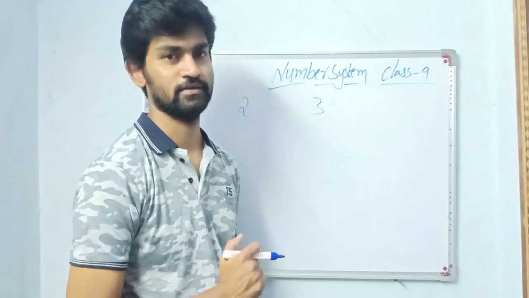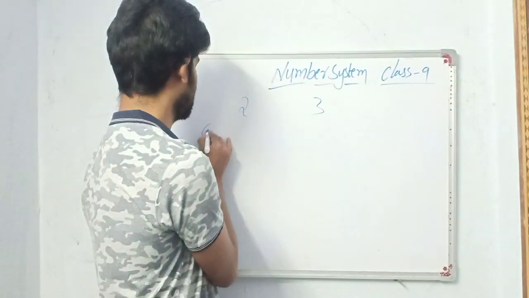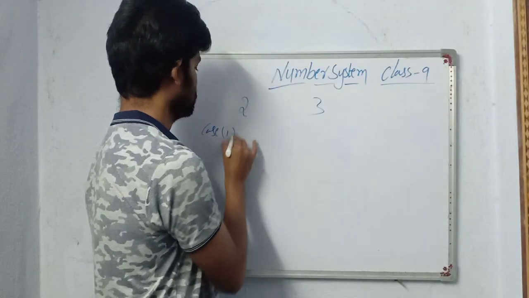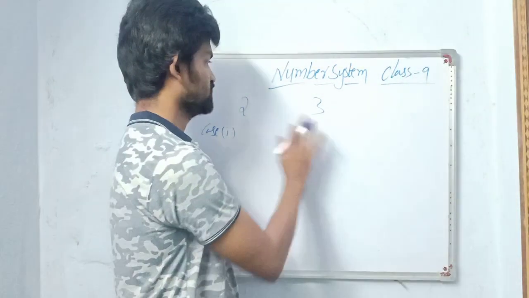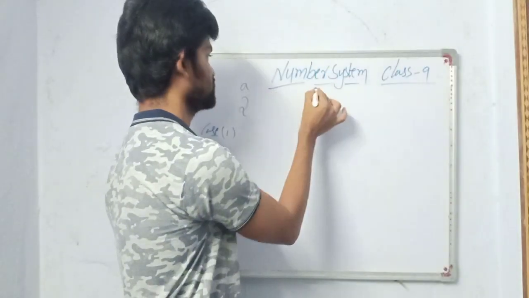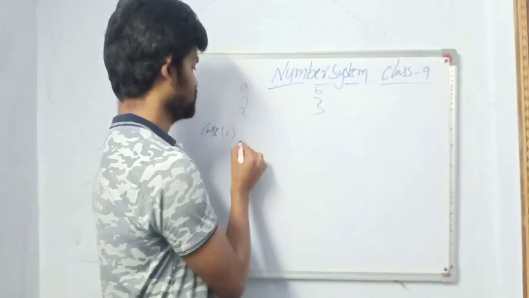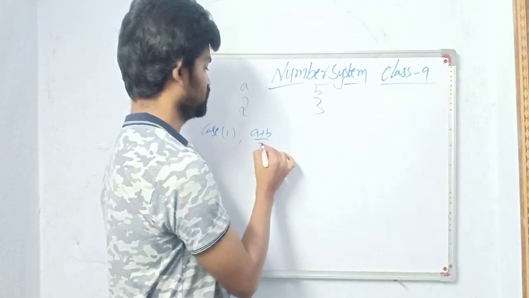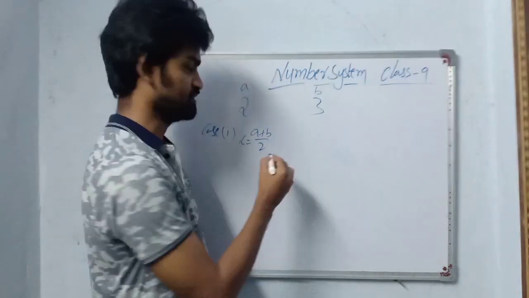How do we find them? So I'll tell you 3 methods. First, case 1, which is the easy one that you can pick. 2 and 3 are my numbers. I will mention these as A and B. The first method is A plus B by 2. The middle number we can assume as C, which is A plus B by 2.